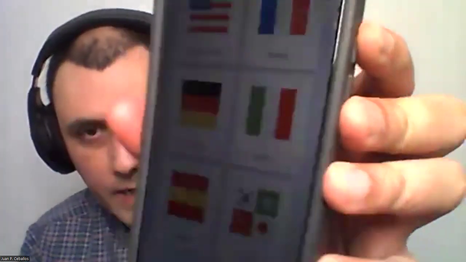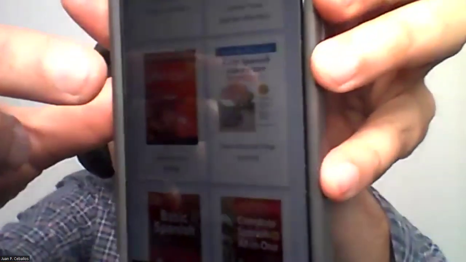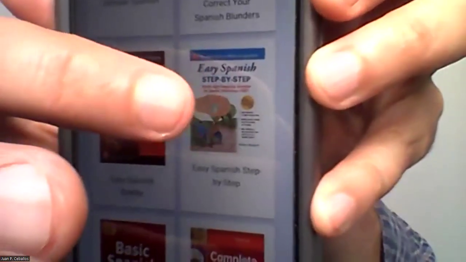It's called Language Lab. Once you have the app, go to Spanish. And look for this book. This is the book we are using.